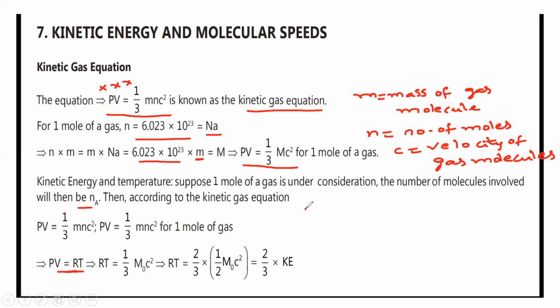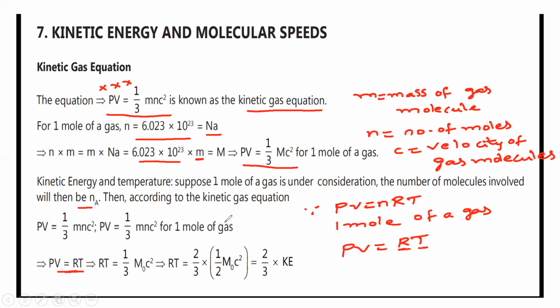Since, for 1 mole of a gas, from the ideal gas equation we know PV is equal to nRT, then for 1 mole of a gas, n is equal to 1 mole. So we can say PV is equal to RT, where R is called the universal gas constant and T is called temperature.